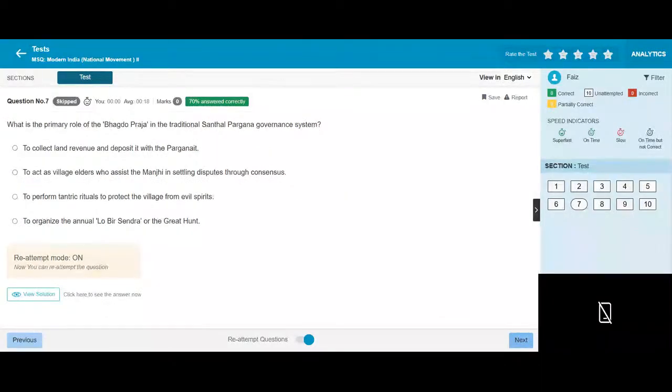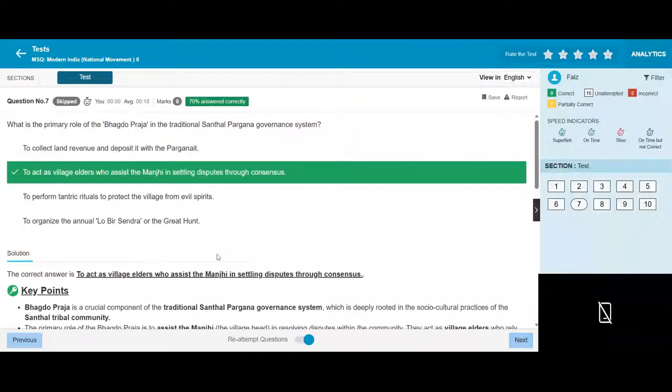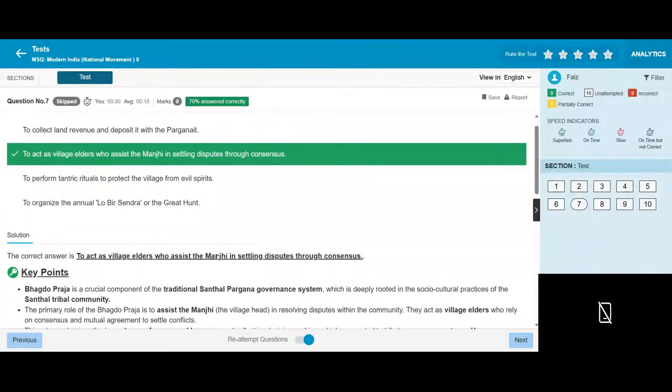What is the primary role of the Bhagadu? Present resistance and urban organization. To act as village elders who assist the Manji in certain disputes or consensus.